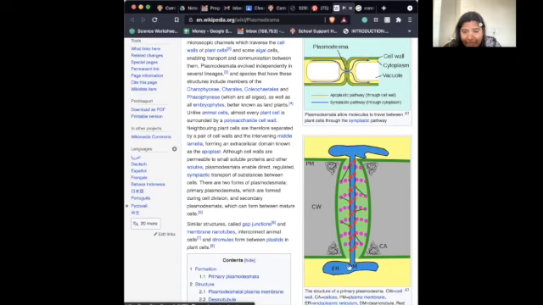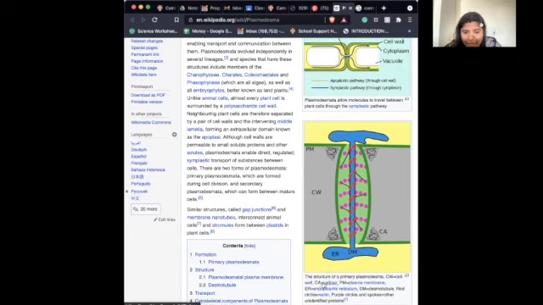This is your endoplasmic reticulum. This is how your cell wall is, and this is how you have your callose. We don't have to learn about callose when you are in AS or A level, but it's like a protein that holds the shape of your cell wall.